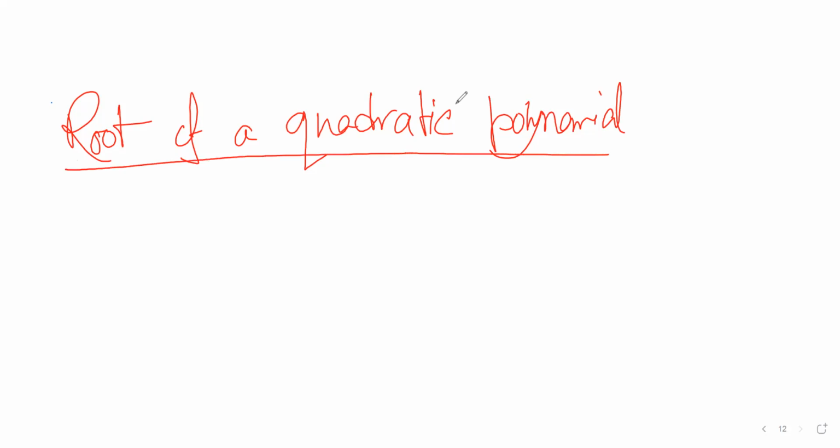Okay, so quadratic polynomial means quadratic, meaning 2. So a polynomial of degree 2. So consider the polynomial a plus bx plus cx square. This is my polynomial. I want to find all the roots of this polynomial.